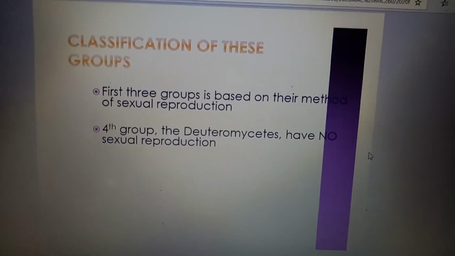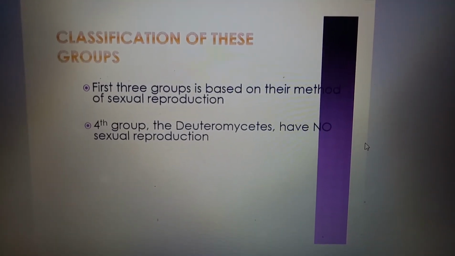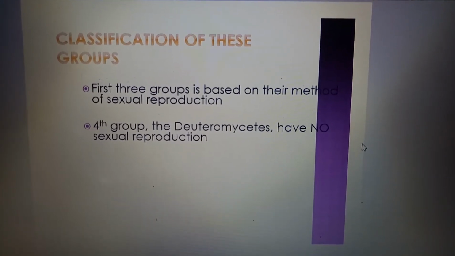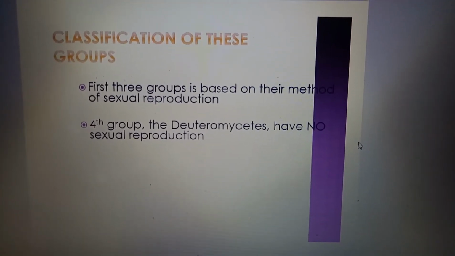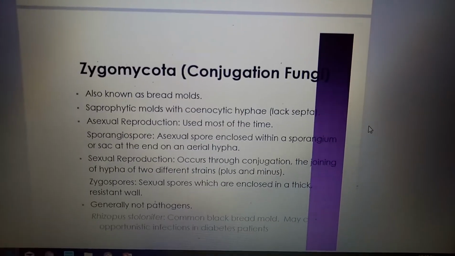For the classification of this group, the first three groups are based on their methods of sexual reproduction, and the fourth group, the deuteromycetes, have no sexual reproduction. We take a look one by one, starting with zygomycota.